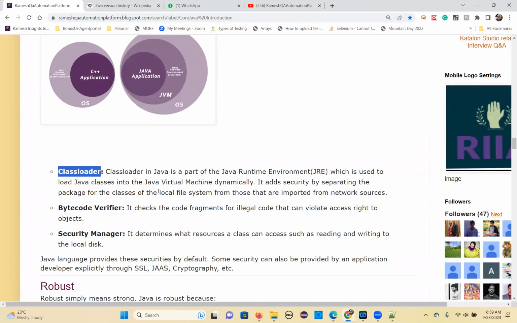So once it is loaded, the bytecode verifier will check. Basically, it checks whether the bytecode is proper or not, and whether it is accessing properly or not. The security manager checks that all the resources of a class are accessible, and that reading and writing to the local disk happens properly or not. So all these components inside the JVM will take care of that.